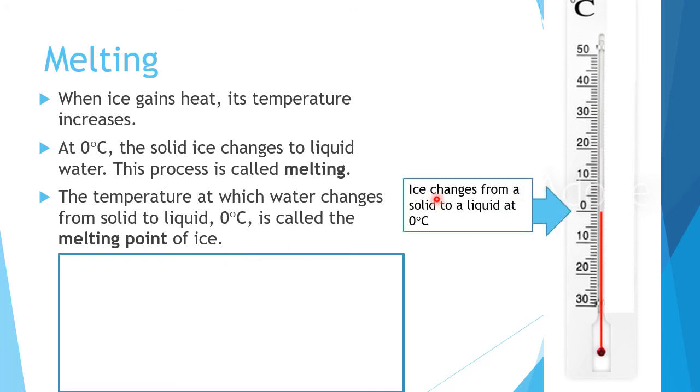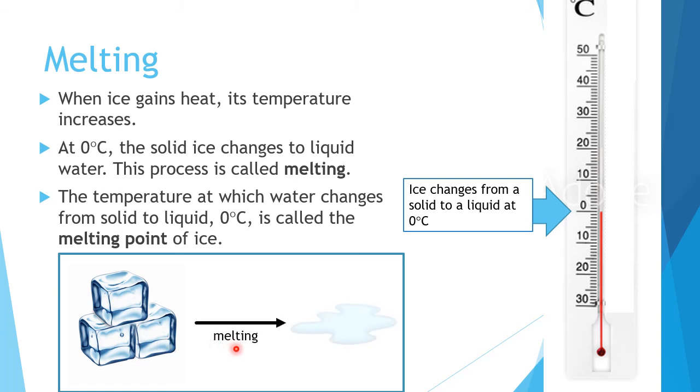So, ice changes from a solid to a liquid at 0 degrees Celsius. So, it's the same as freezing. Freezing is at 0 degrees Celsius, melting is also at 0 degrees Celsius. So, from ice, when it melts, it becomes liquid, water. Solid to liquid, ice to water, melting.